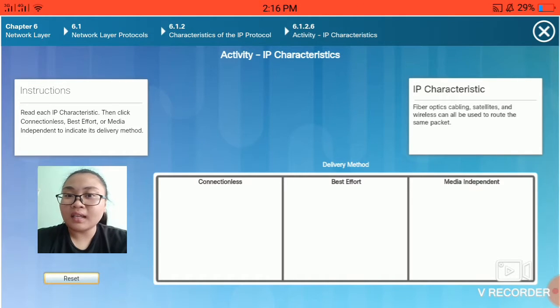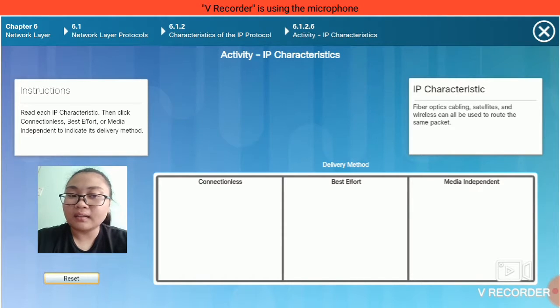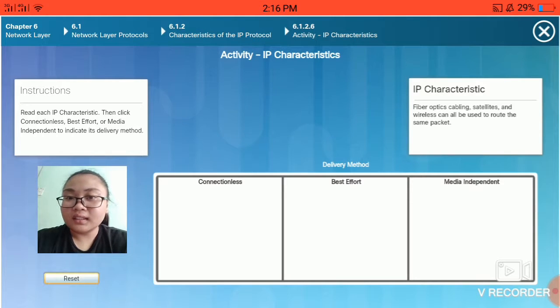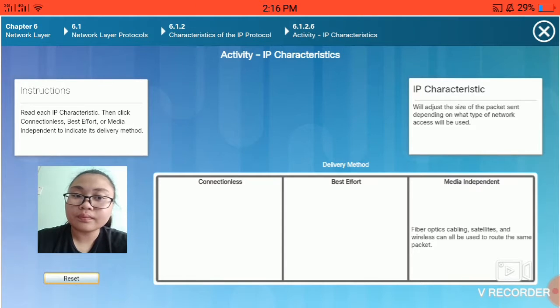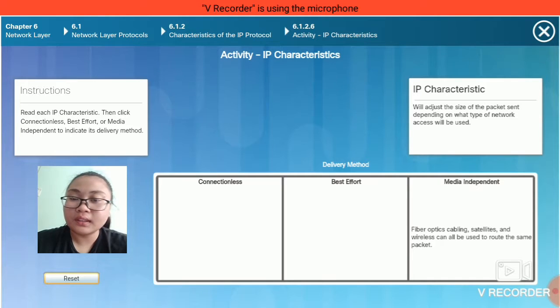The first IP characteristic is: fiber optics cabling, satellites, and wireless can all be used to route the same packet. I think this is in media independent. Next: we'll adjust the size of the packet sent depending on what type of network access will be used. I think it is also in media independent.